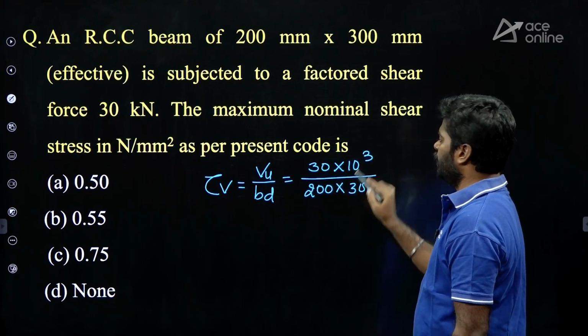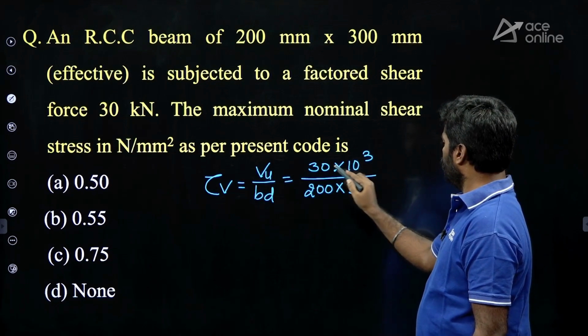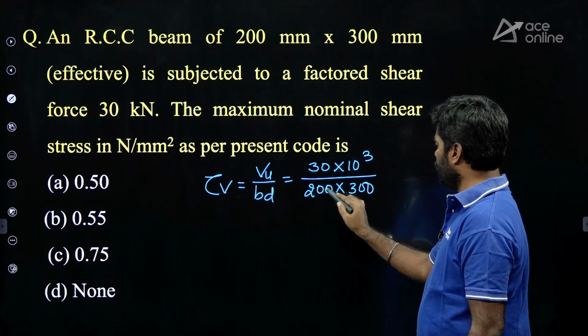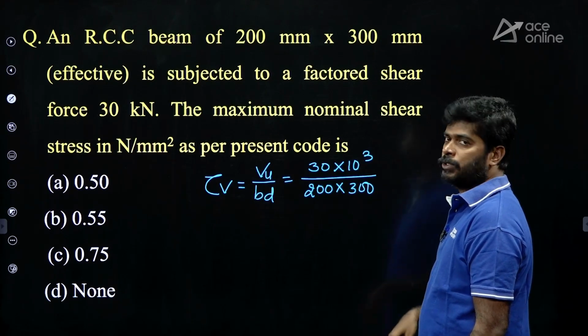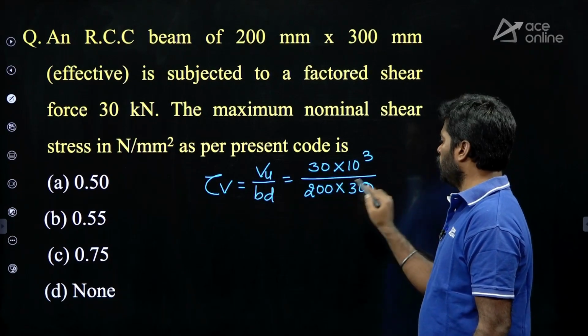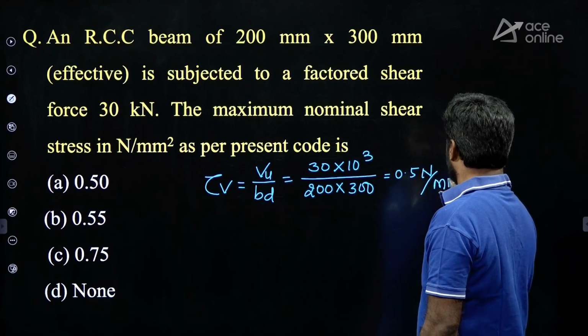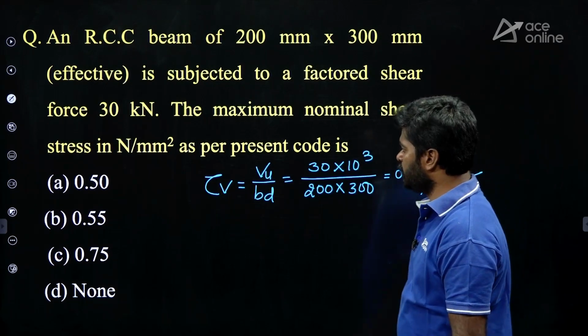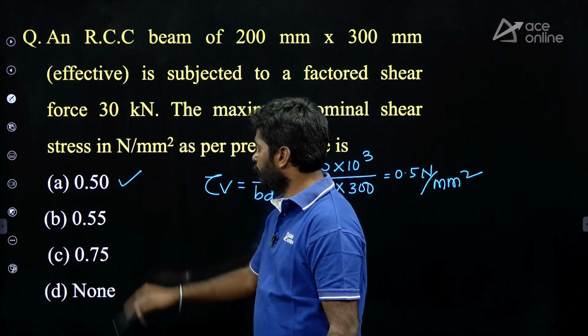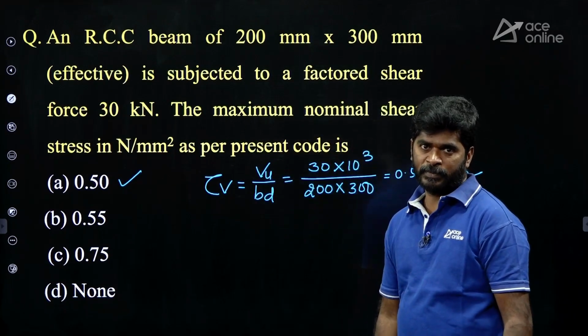How many zeros are there in the numerator? 3, 1, 4 zeros. Denominator 2, 2, 4 zeros. 4 zeros, 4 zeros gone. 3, 3 gone. 1 by 2 equals 0.5. 0.5 Newton per mm square. Option A is correct. Okay?